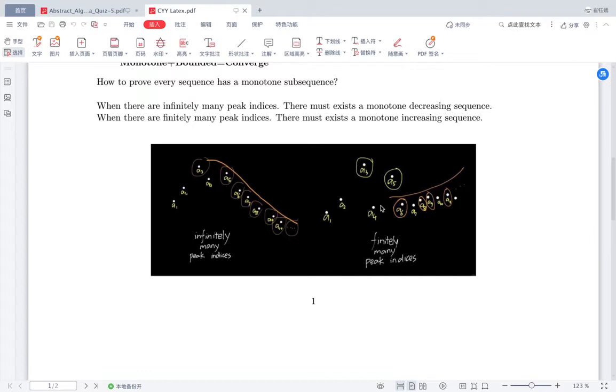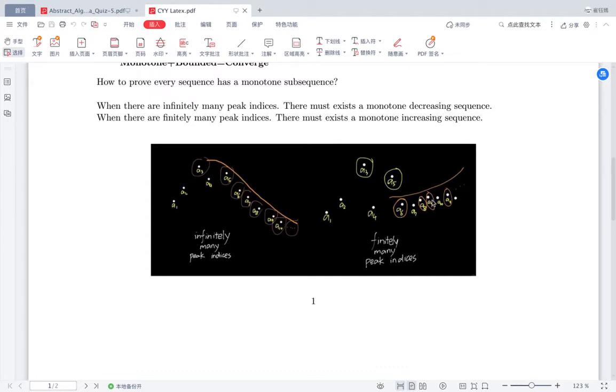If finitely many, look at this picture. There are only two peak indices, A3 and A5. Since A6 is not a peak index, there must exist a point after 6 which is bigger than it. Suppose it is A8.